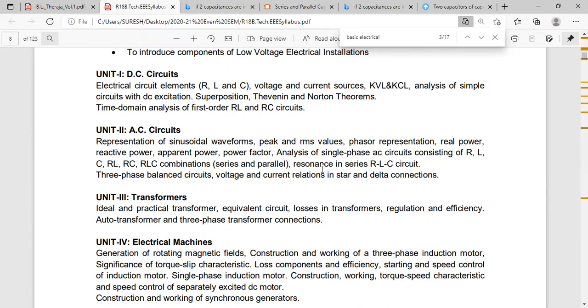One is explain Thevenin's theorem with an example. Otherwise, explain Thevenin's theorem for the circuit shown in figure. Circuit shown in figure means they'll give the circuit diagram in the exam. In Thevenin's theorem, what will you determine? VTH and RTH. How will you determine VTH?